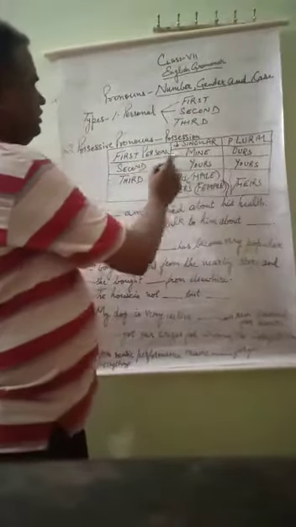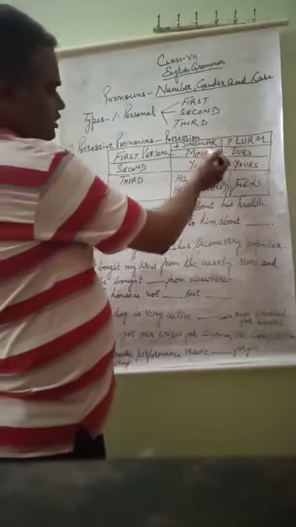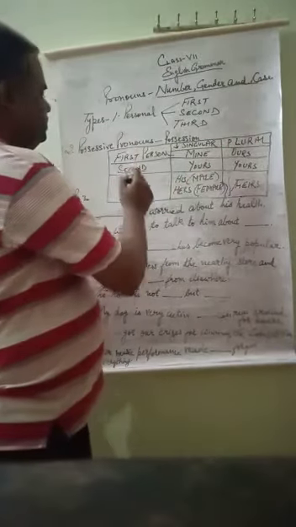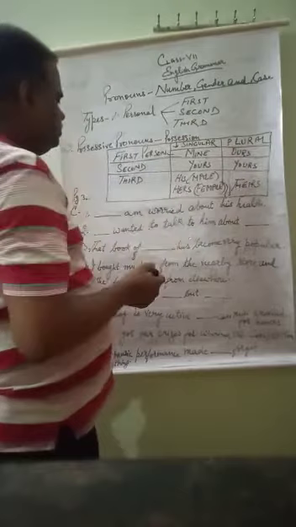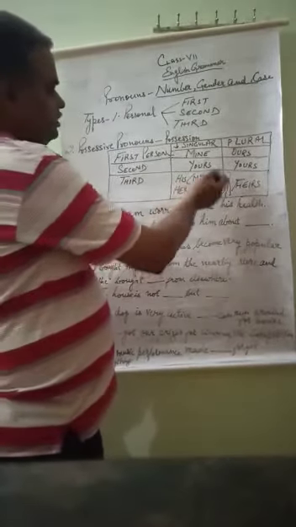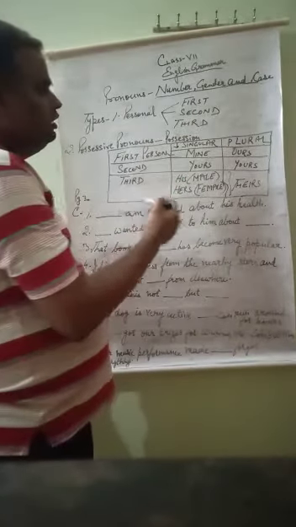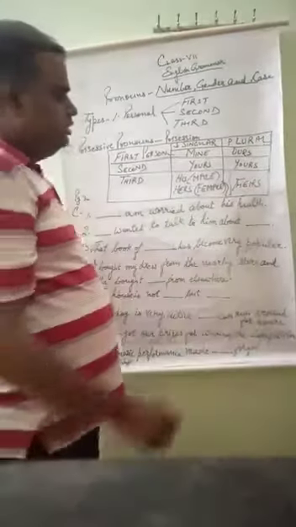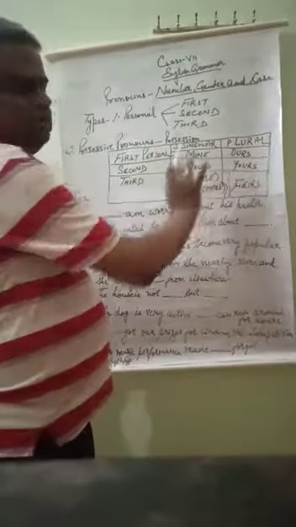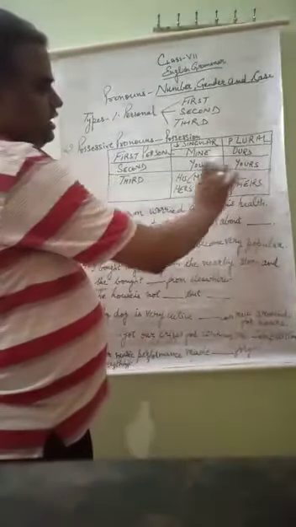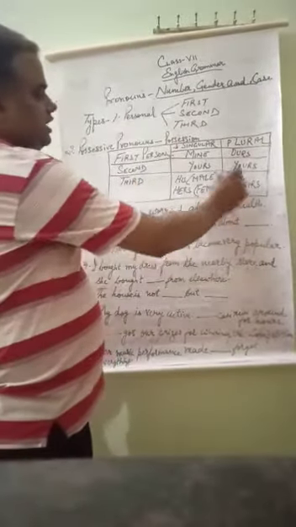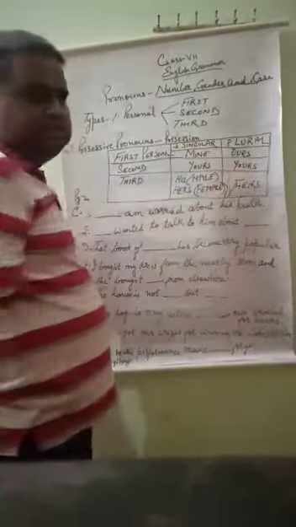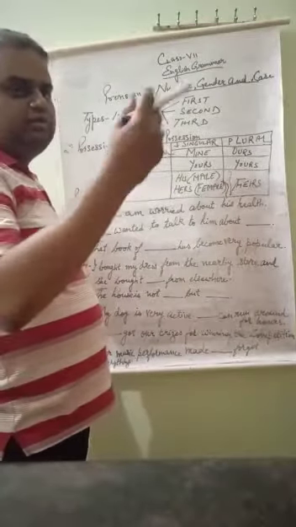So first person, mine, and if it is plural, it will be ours. Second person, singular will be yours, and plural will also be yours. And third person, his if it is male, and hers if it is female. And in plural, we will not see male or female, we will use only theirs. THEIRS. Don't write THERES, that is wrong. THEIRS is for persons, THEIR, and THERE is for places. So be very clear about that.